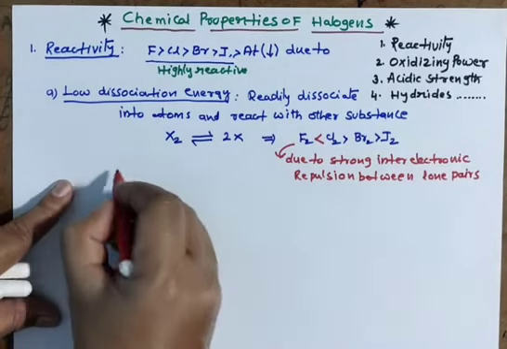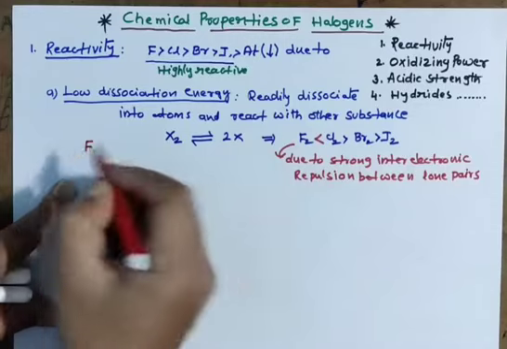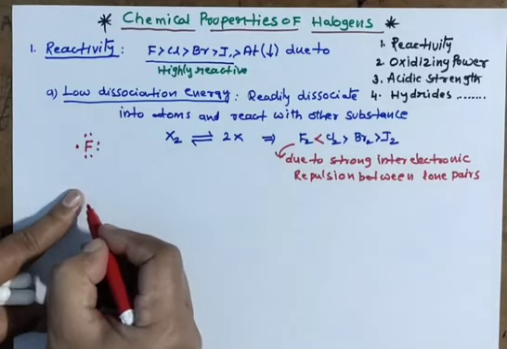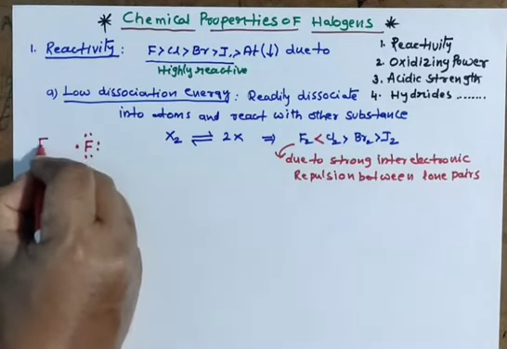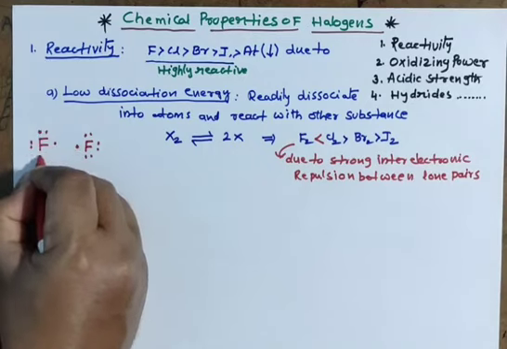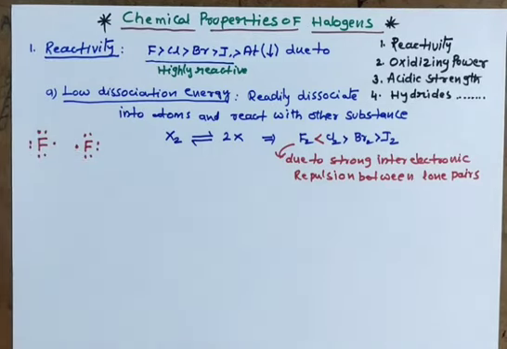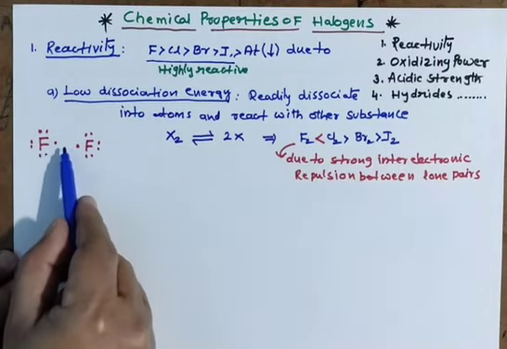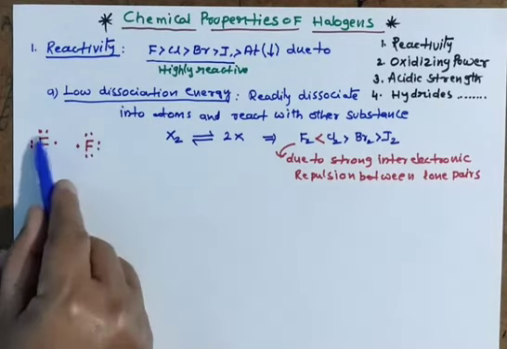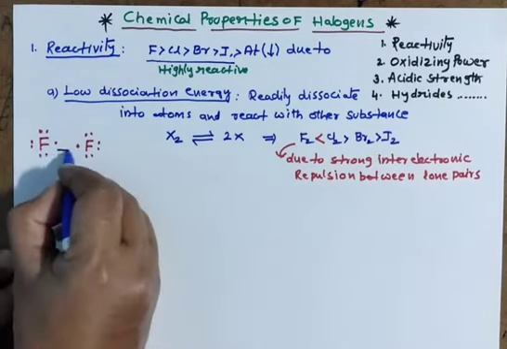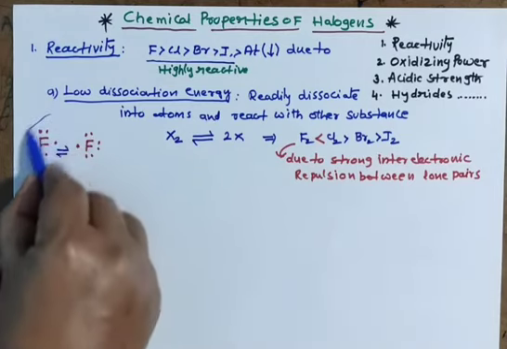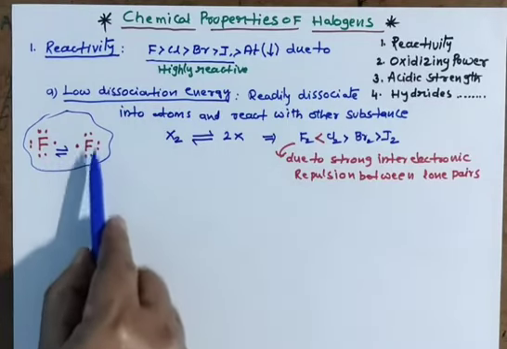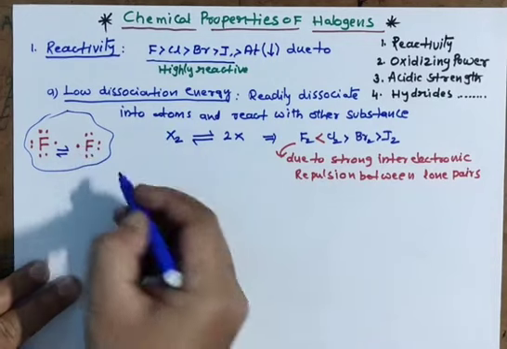So here you have fluorine, and it has 7 electrons in its valence, and another fluorine you take has 7 electrons, 3 lone pairs and 1 bond pair. When these two are bonded, this electron and this electron, and remaining these 3 lone pairs and these 3 lone pairs are there, now there is interelectronic repulsion between these lone pairs.